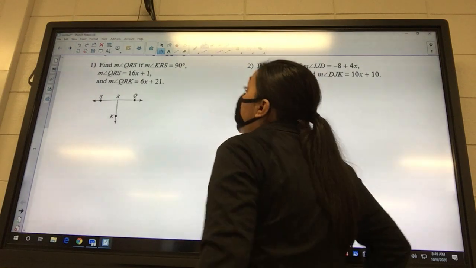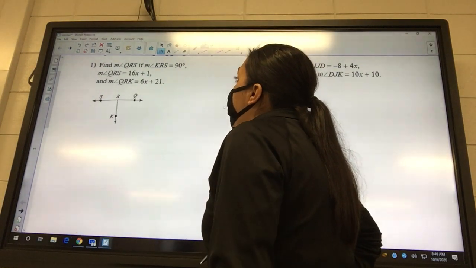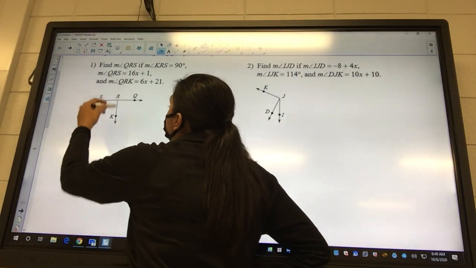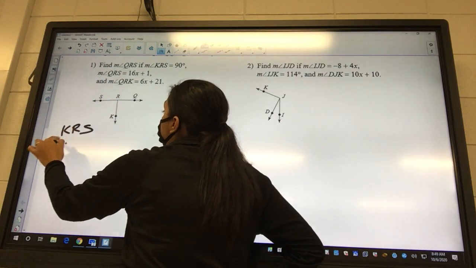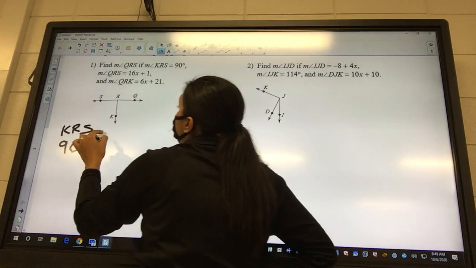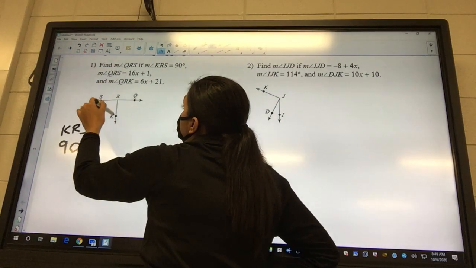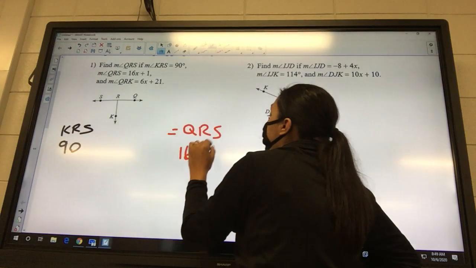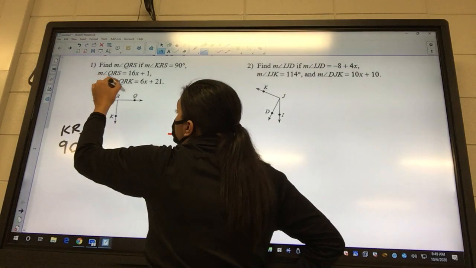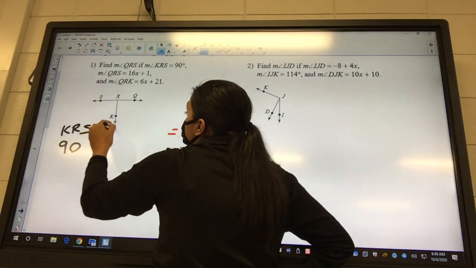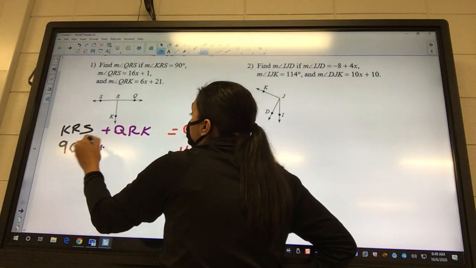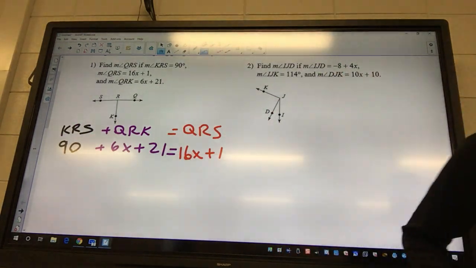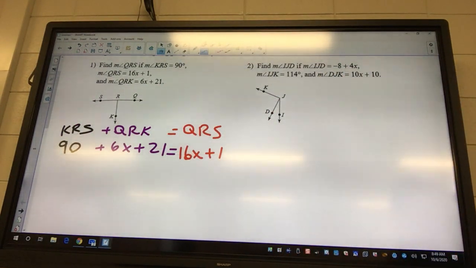Okay. So, find angle QRS if KRS is 90. So KRS is 90, that's a little one. Then we got QRS, the big one, which is 16x plus 1. And then QRK, that is another little one. So a little one plus a little one equals a big one.